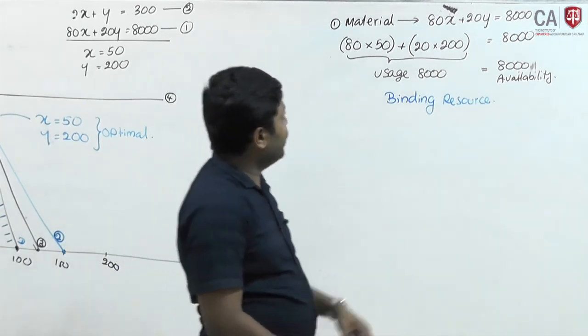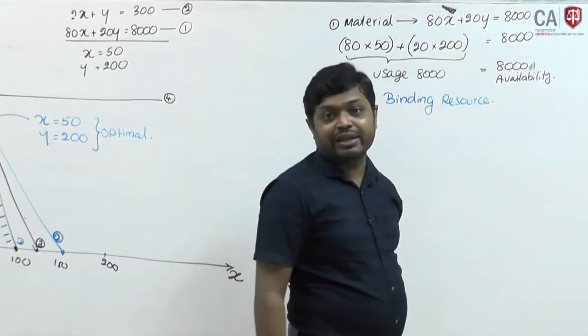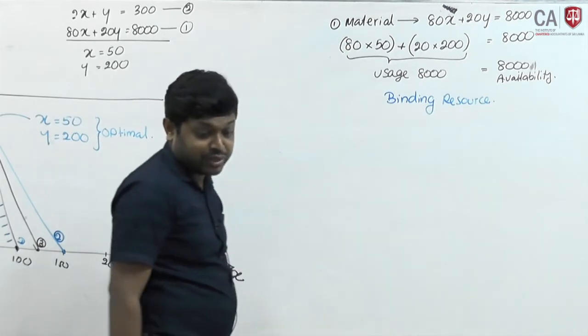If we take 8000 minus 80x plus 20y, there will be no idle resources available. That is equation number 1.